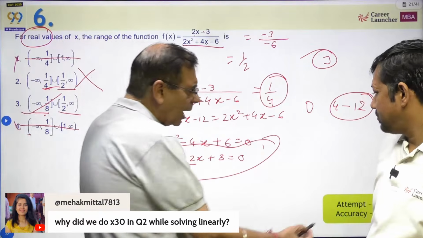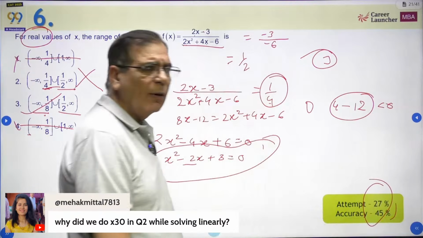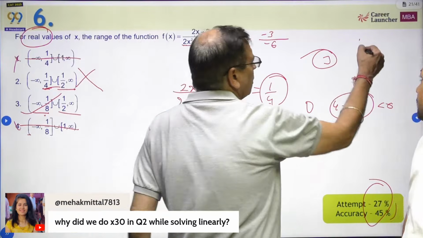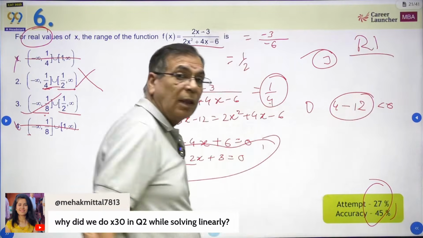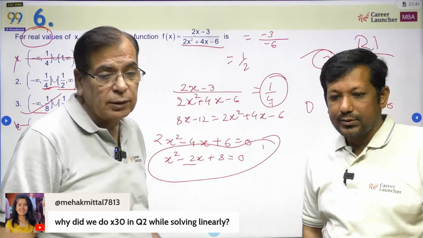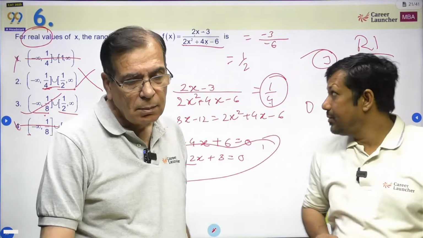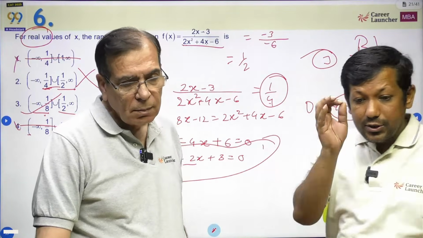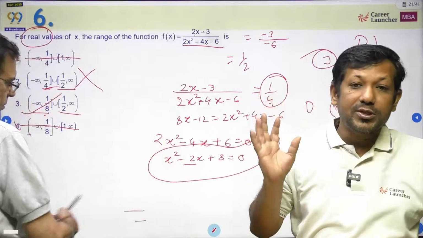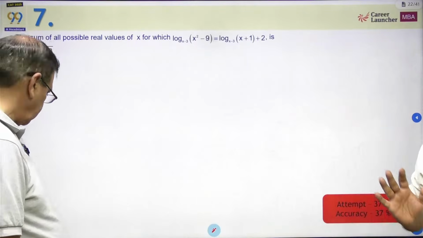And again, look here. Okay, only 27% attempted. This was a question, I would say, that should have been a round 1 question for everyone, a question to be sure of. If you have not attempted this question, it was definitely a waste of time. So in these kind of questions, I am still going to say the same thing. Your job is not to get the answer. Your job is to eliminate 3 options. In this type of question, if options are not eliminated, it will take a lot of time.